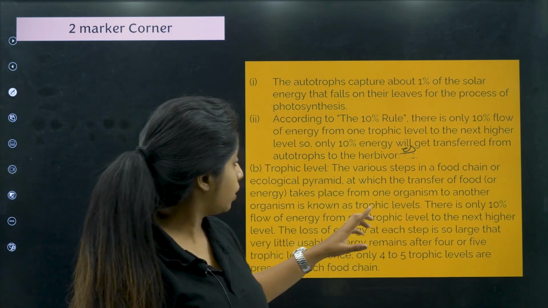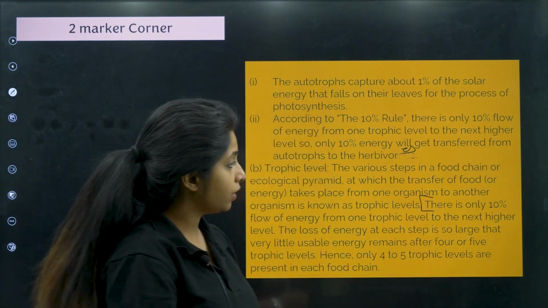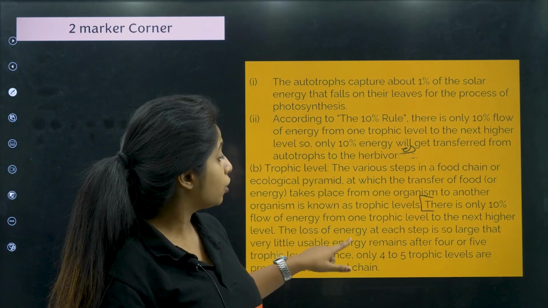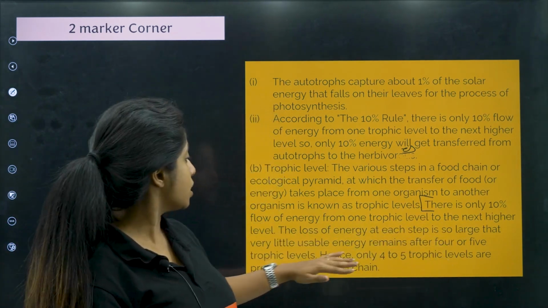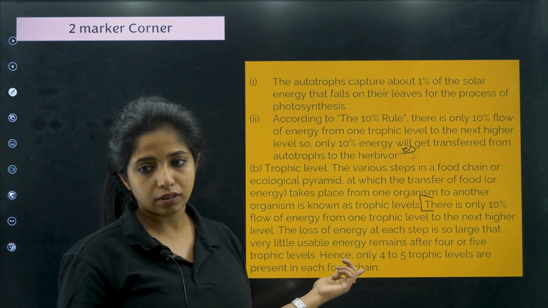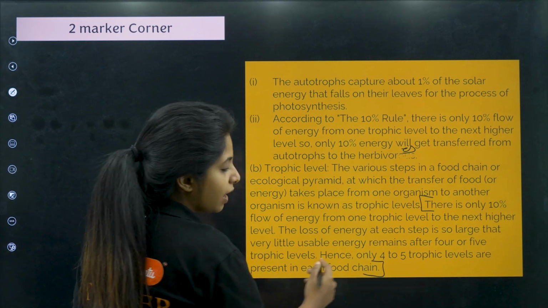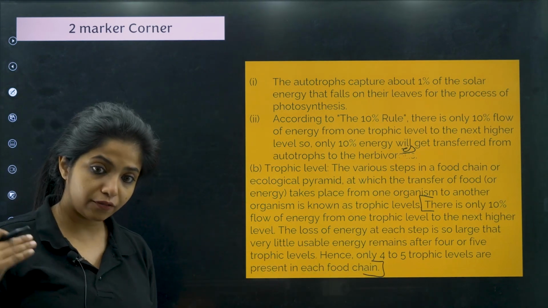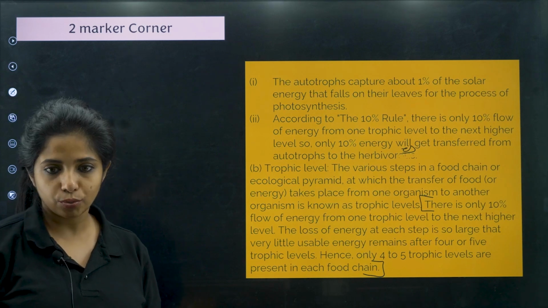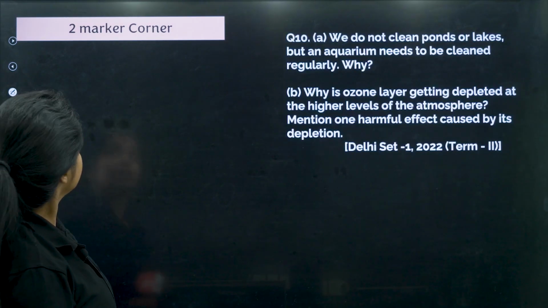Now, what is the reason why we do not have so many trophic levels, my dear children? The reason is that there is only 10% flow of energy from one trophic level to the next higher level. The loss of energy at each step is so large that very little usable energy remains after 4 or 5 trophic levels. Hence, only 4 to 5 trophic levels are present in each food chain. So we have so little energy left as we go up, that is why there is no more addition to it. Next question.